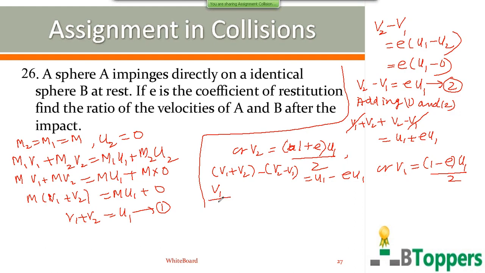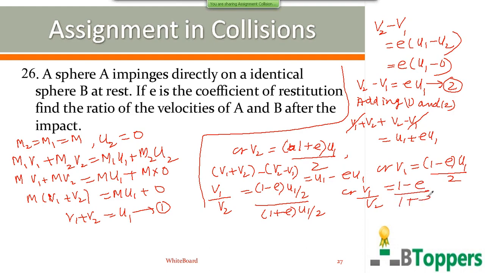So divide v1 with v2. So you get (1 minus e) into u1 by 2 divided by (1 plus e) into u1 by 2. So you get v1 by v2 is equal to (1 minus e) by (1 plus e). If you want to copy the solution, you can take a pause and copy the solution of the problem.